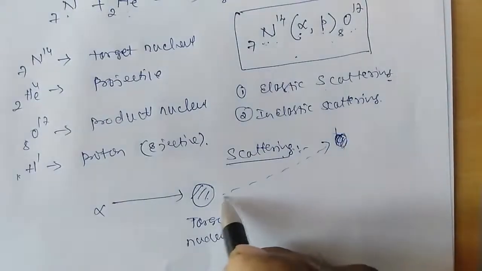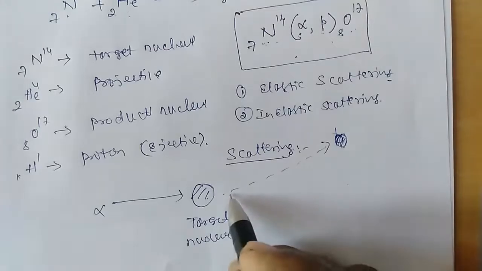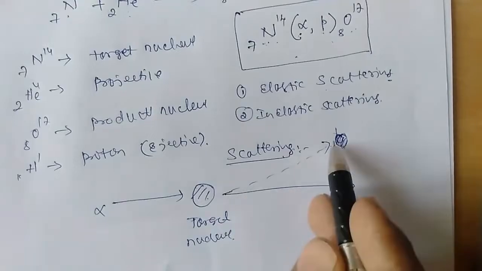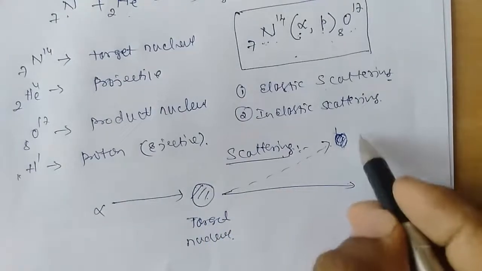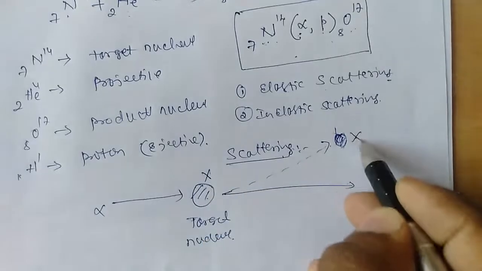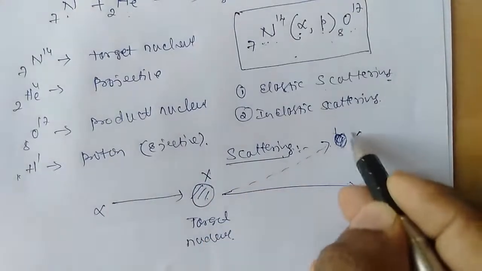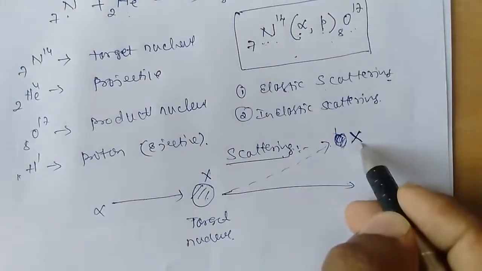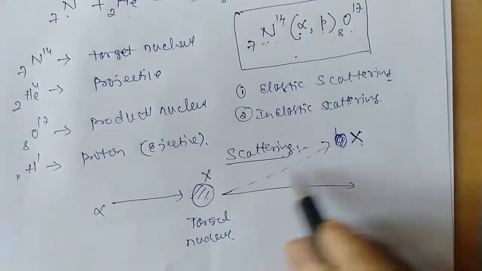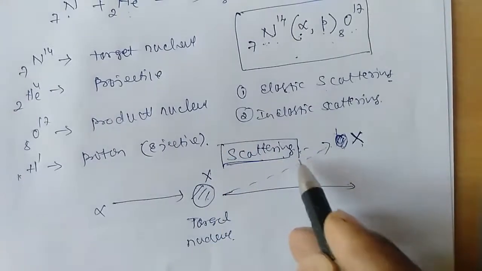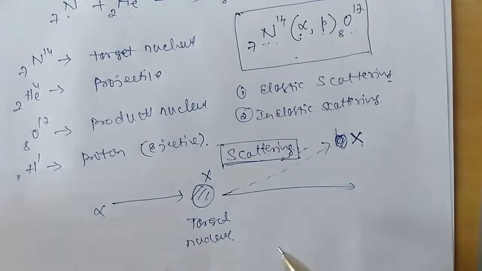So instead of moving in the same direction, it might move in another direction. There is a change in the direction of the target nucleus, but the nucleus is one and the same. If this is the X target, the residual or product nucleus that is formed does not change, it is also X itself, but there will be a change in direction.